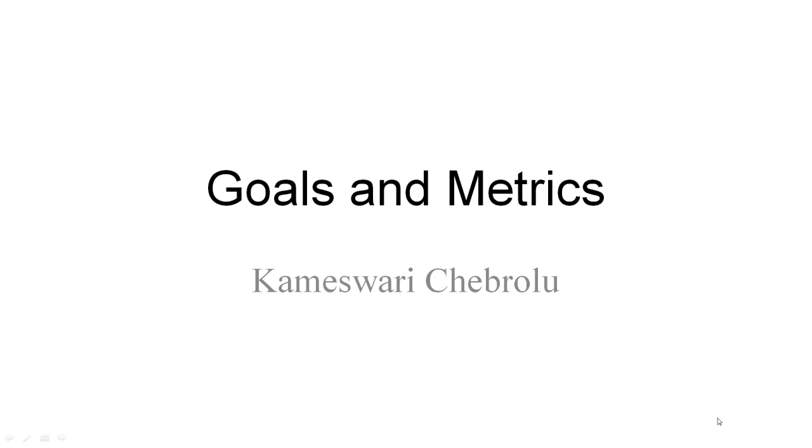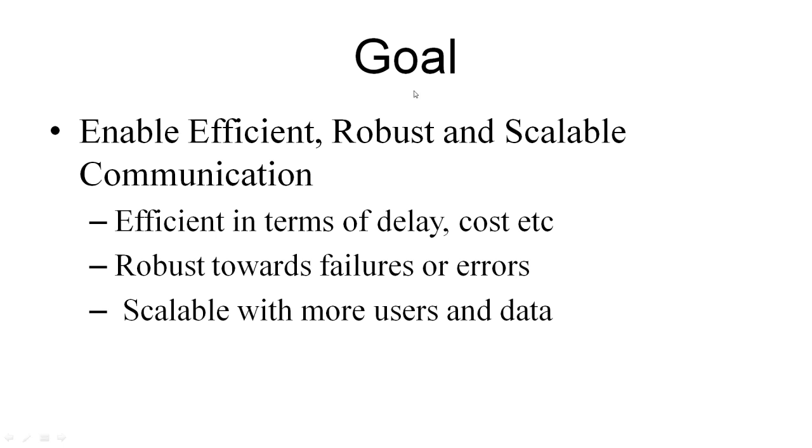Any subject matter of study has an overarching goal. Now, the goal of computer networks is to enable efficient, robust, and scalable communication. Now, what do I mean by efficient? Communication as such is about sending messages, and efficiency captures things like design the system such that you can send this message the fastest. In other words, send it in the lowest possible delay, or design the system such that you send the message the cheapest, that is at the lowest cost.